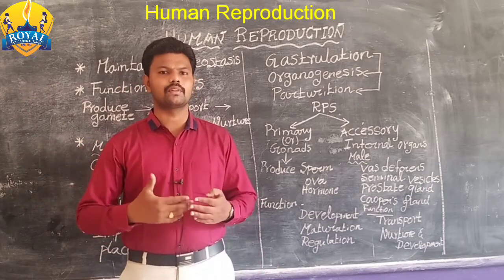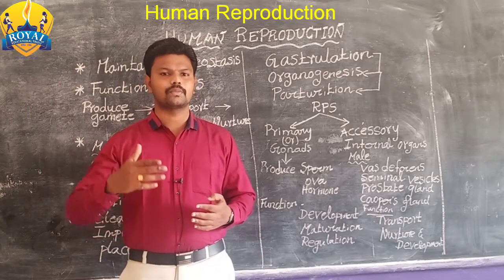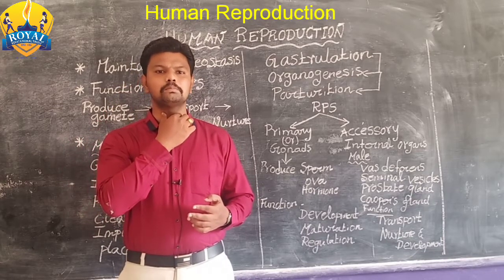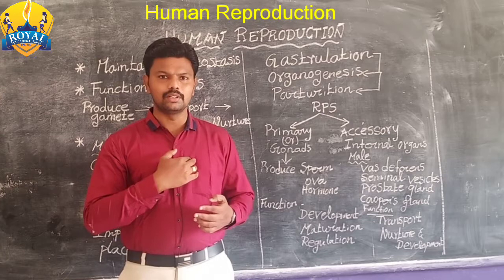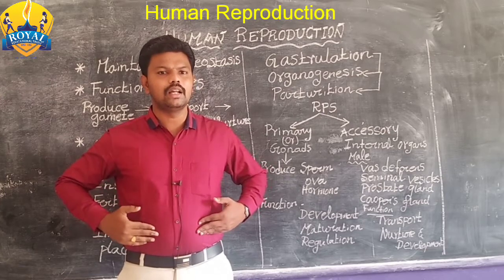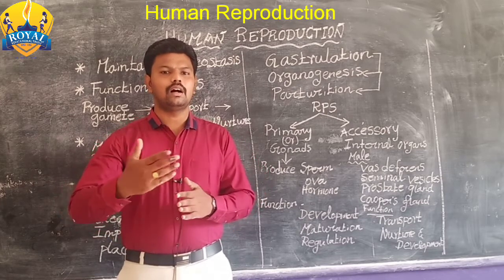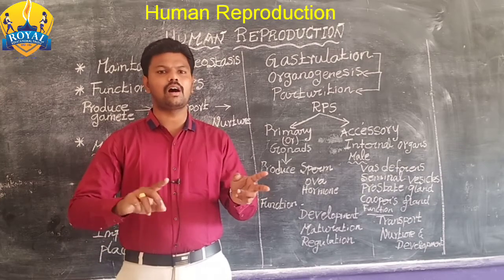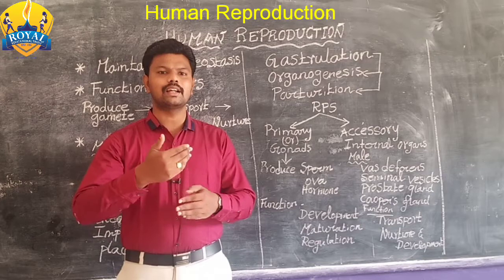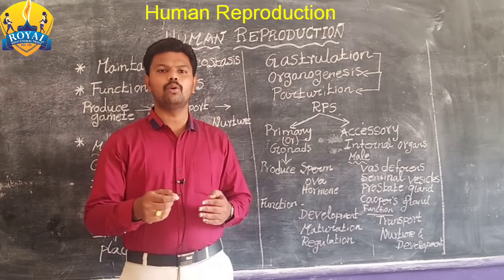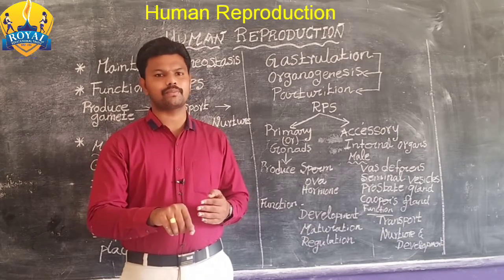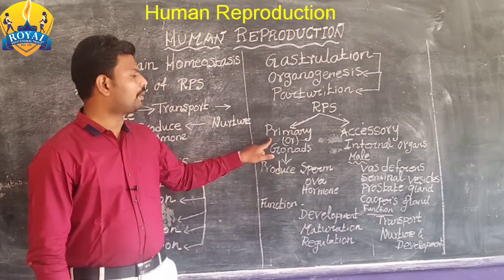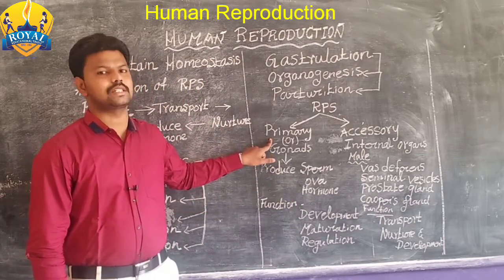Let me just recall that. What are the endocrine glands? Pituitary, pineal, thyroid, parathyroid, thymus, adrenal, pancreas or gonads. Gonads are of two types, testis or ovary. They can secrete hormones. The hormones can induce body functions. That gonad is called the primary reproductive system.